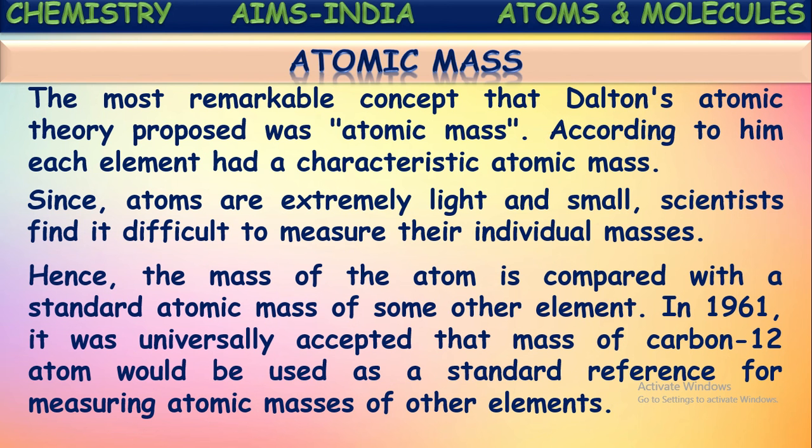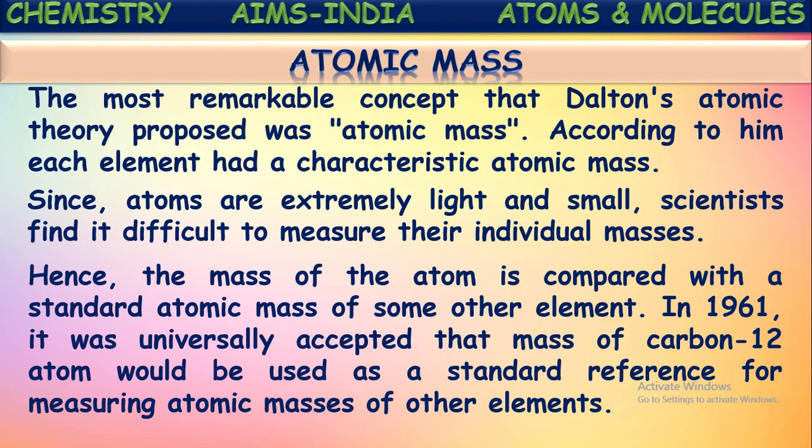In 1961, it was universally accepted that the mass of the carbon atom would be used as the standard reference for measuring the atomic masses of other elements. Scientists together universally accepted the mass of the carbon-12 atom. Here 12 represents the isotope.